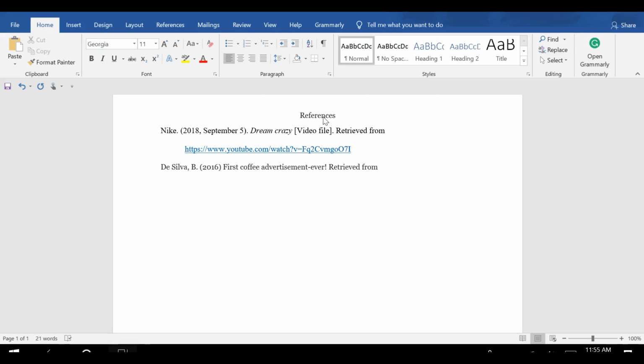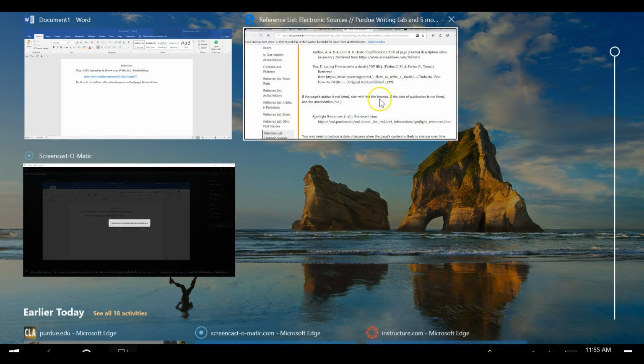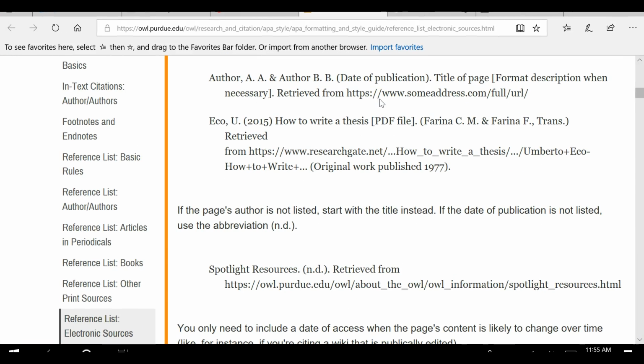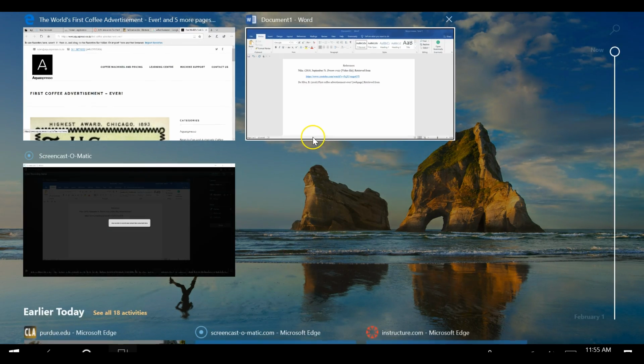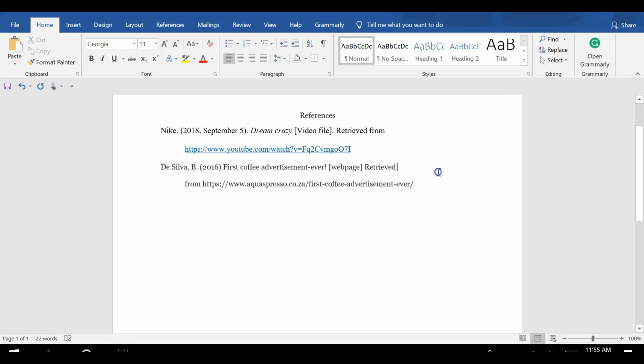Since this is an ad on a web page, I would just go ahead and put web page here. And then retrieved from, and you'll go get your URL and copy and paste that there. Okay.